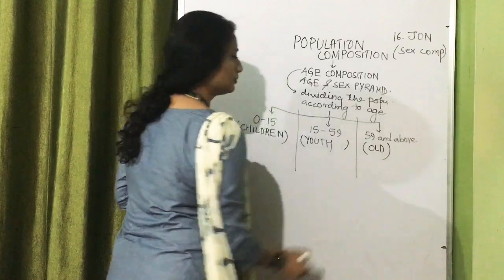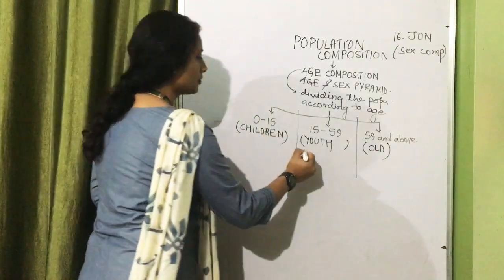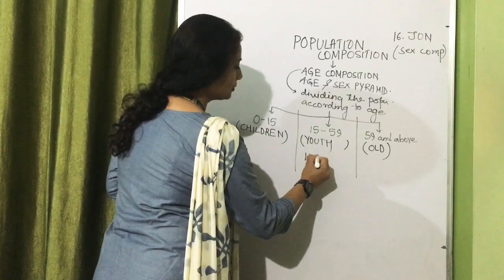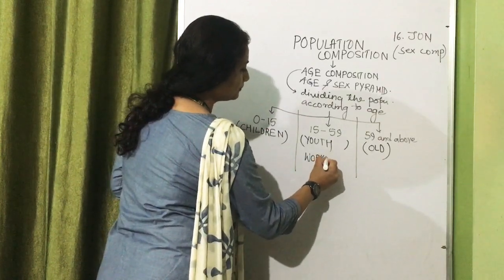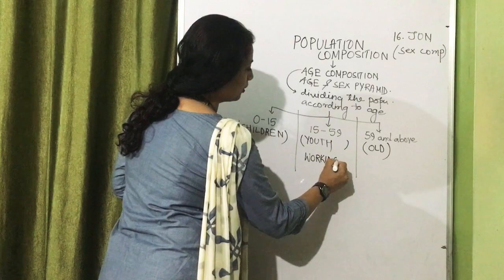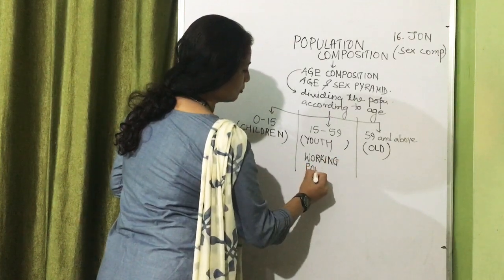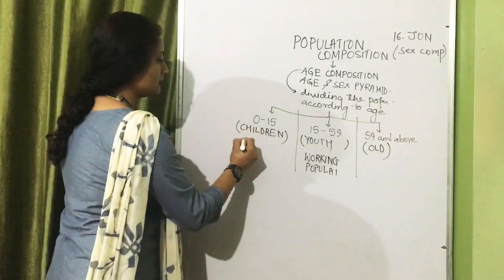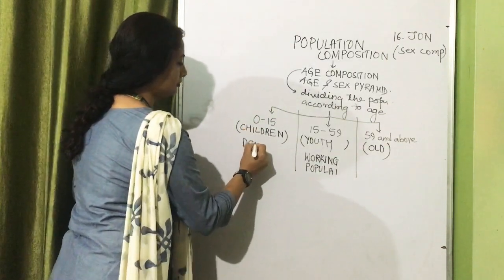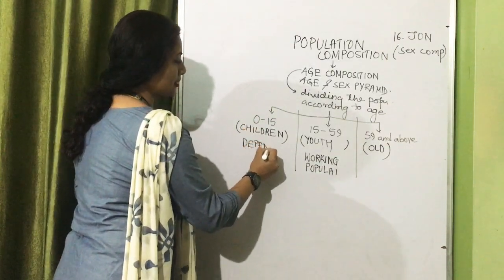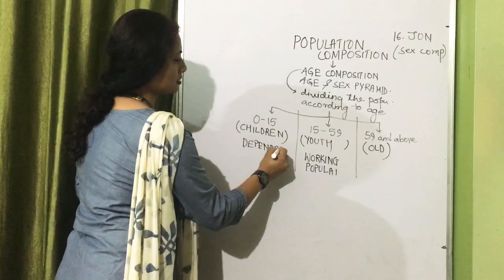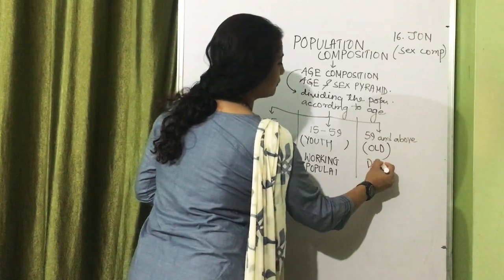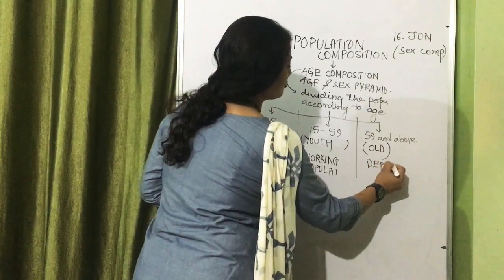So it means this category of 15 to 59 is the category of working population. This is the category of dependent, and this is also a category of dependent population.